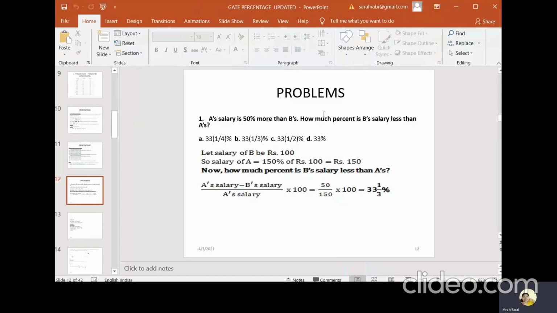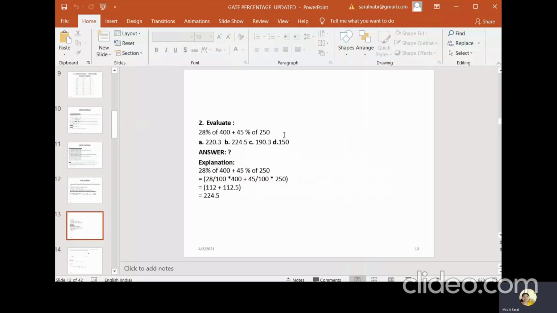This we have already discussed. Whenever one salary is more than another, we already know the formula: (A minus B) by A into 100. A's salary is 50% more than B's, so taking B's salary as 100, A's is 100 plus 50, which is 150. So 150 minus 100 by 150, which comes as 50 by 150. The answer is 33 1/3 percent when you convert that into a mixed fraction.